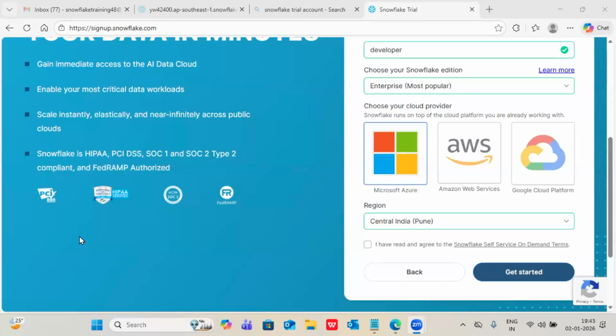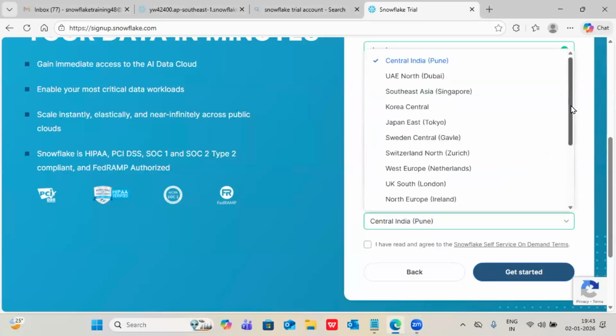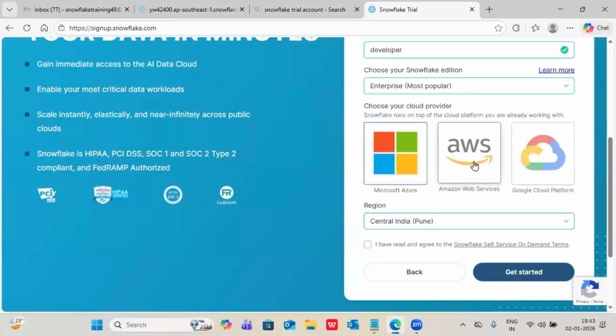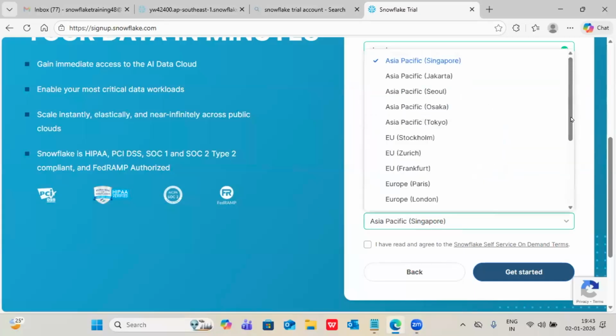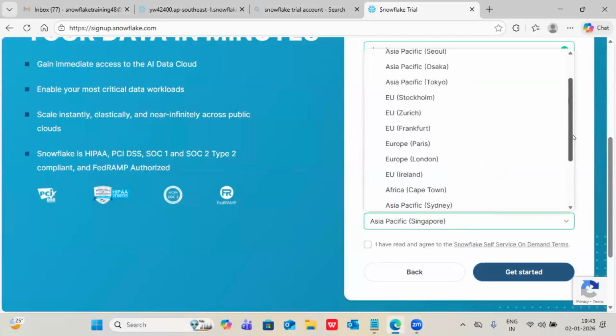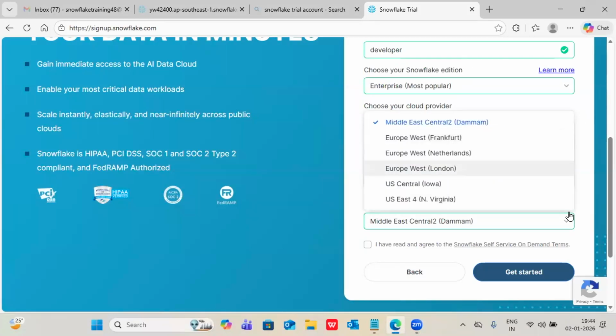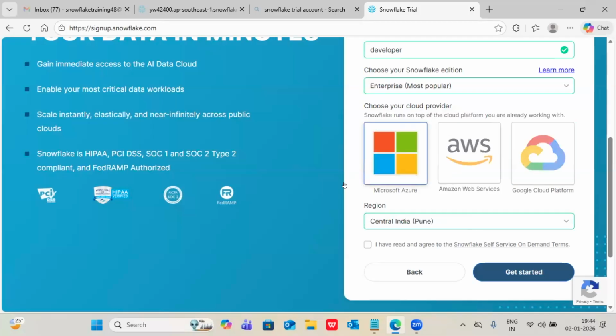Suppose my client is from a different location. If you observe, so many locations, wherever Azure is there, all locations are allowed here. For example, wherever AWS is there, all are allowed. Wherever GCP is there, all are allowed, right? My point is clearly, they are giving the choice to the client. Where is your location for your data center?